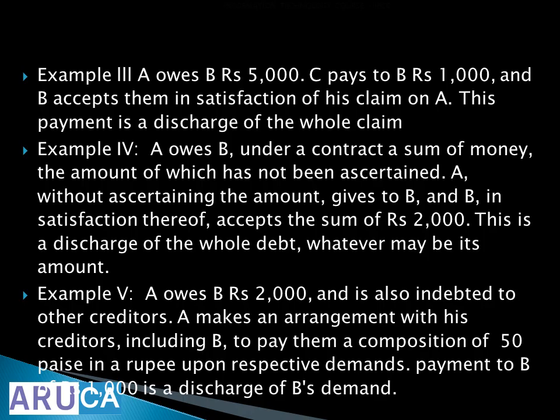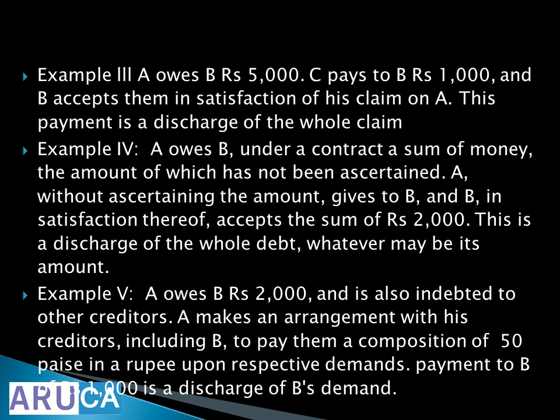Okay. Example 5. A owes B rupees 2000 and is also indebted to other creditors. Indebted means you are supposed to pay back the loan to other creditors who have given you loan. A makes an arrangement with his creditors, including B, to pay them a composition of 50 paise in a rupee upon respective demands.